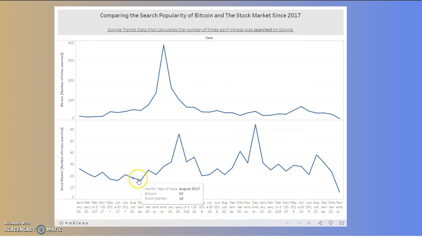It's really cool to see how this happens with the stock market as well. In February 2018, at the same time that Bitcoin was moving up, you can see a rise from the stock market as well.